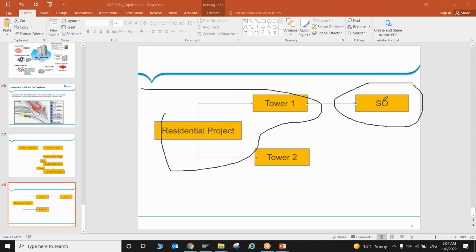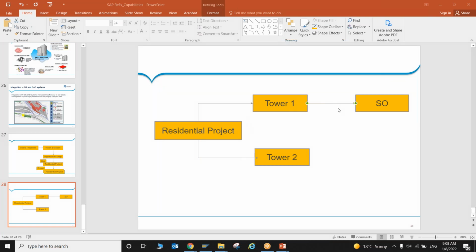And then we have a construction-linked plan, where the customer pays as per construction progress. All these things we can manage from PS itself, through PS to SD integration. Once your tower 1 is ready, you will hand it over to your customer. That is the one part.